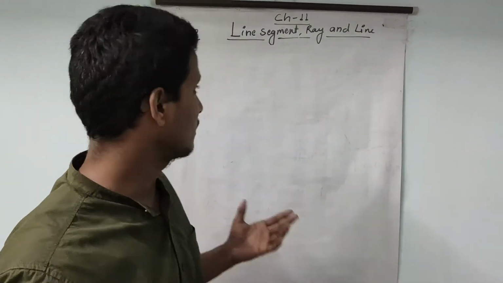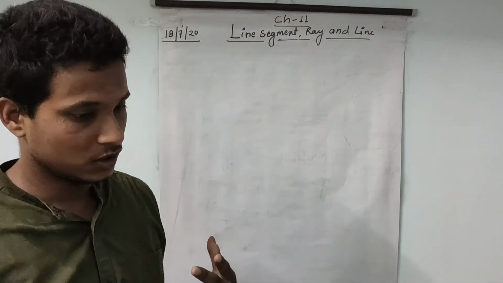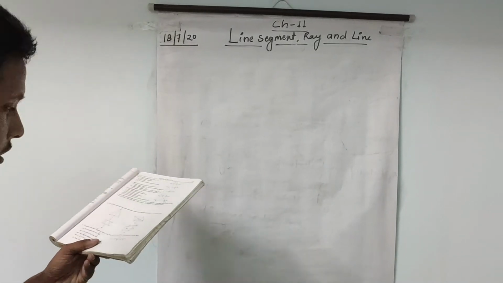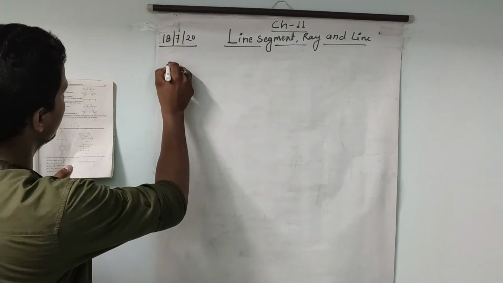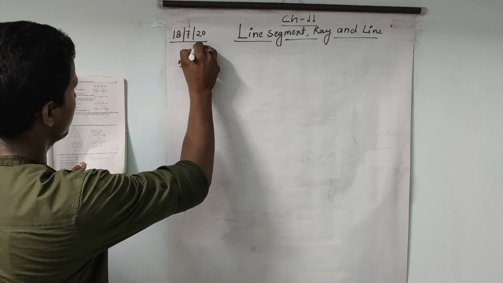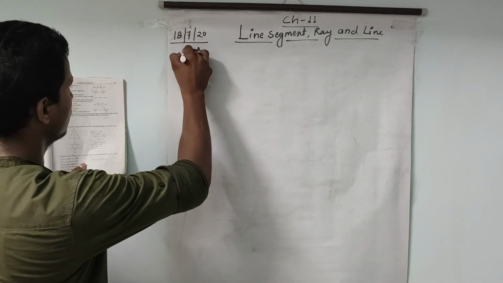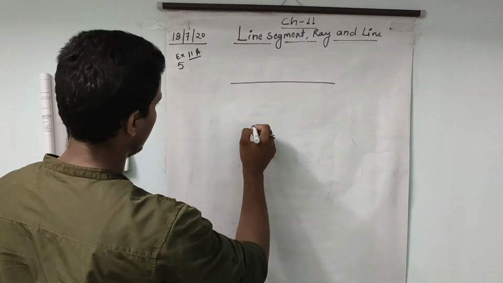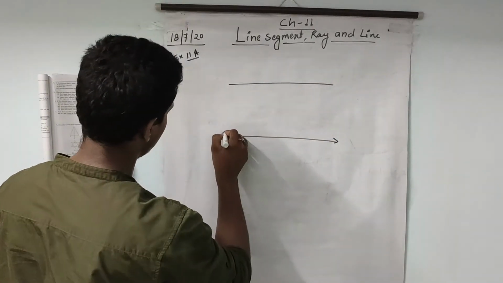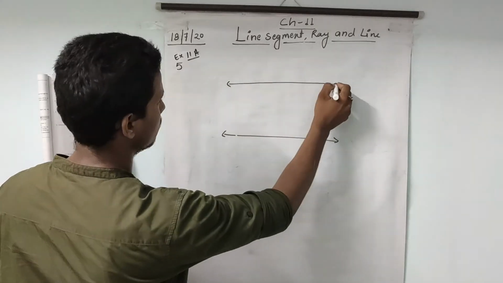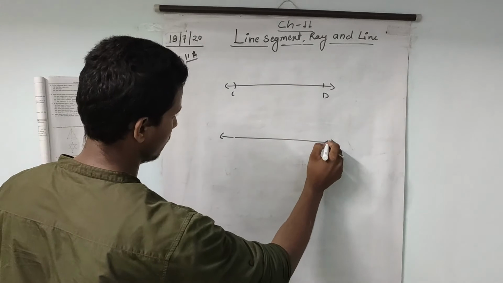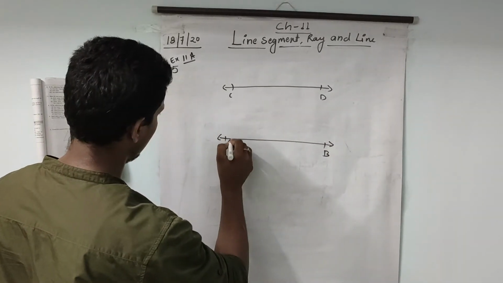Okay, so that's it for this particular lecture. Now we will discuss one question that completes this particular chapter. After that we will continue with the next chapter. That is question number 5 from your exercise 11A. Question number 5, the figure is given like that. C, D, that is B, and that is A.